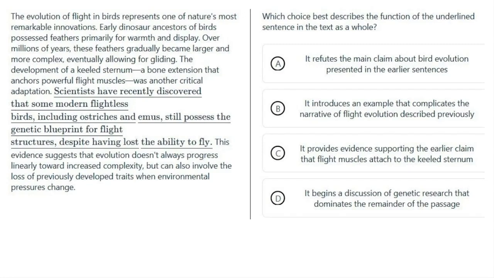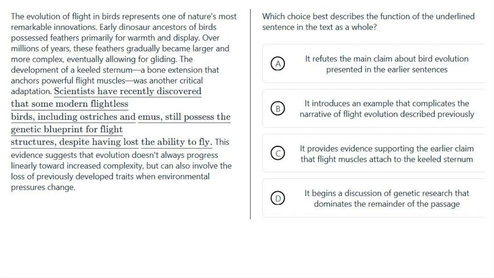Scientists have recently discovered that some modern flightless birds, including ostriches and emus, still possess the genetic blueprint for flight structures, despite having lost the ability to fly. This evidence suggests that evolution doesn't always progress linearly towards increased complexity, but can also involve loss of previously developed traits when environmental pressures change.